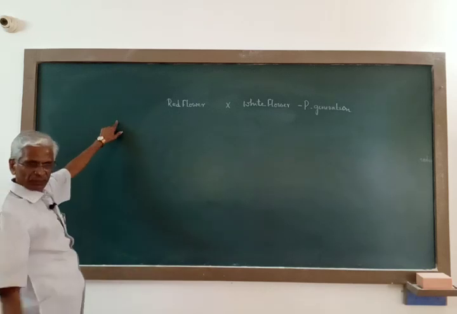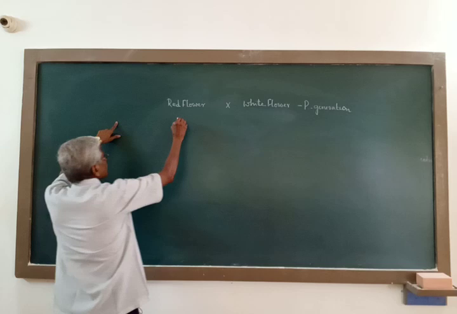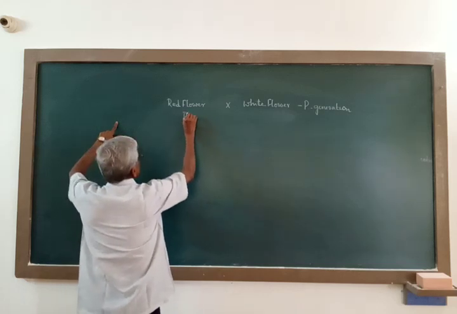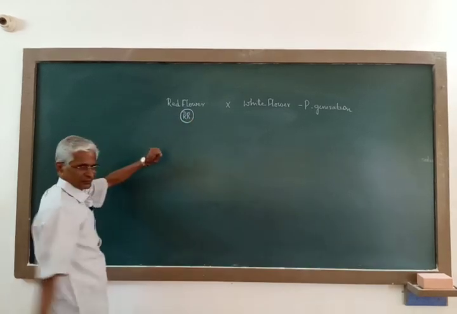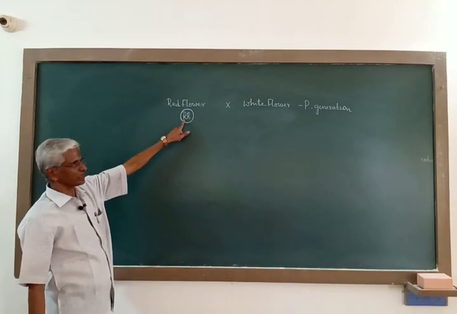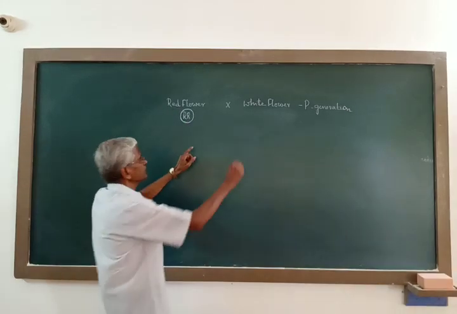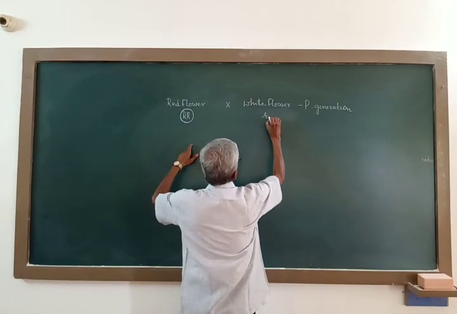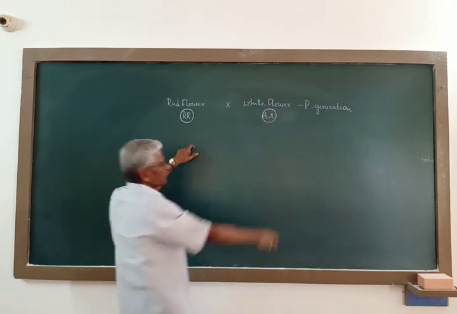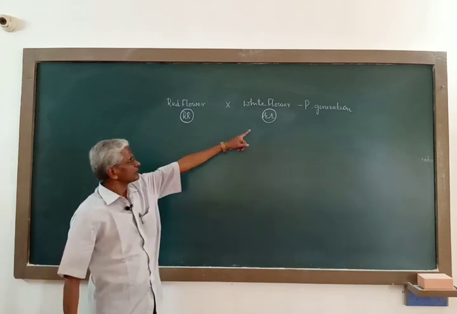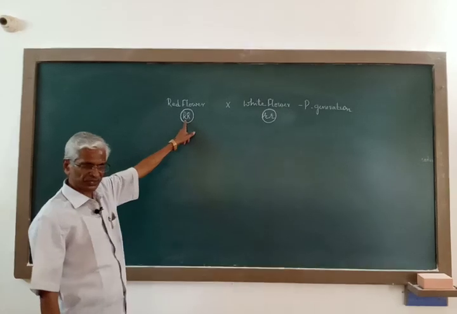I said both of them are pure breeders or true breeders. Hence, this is the genotype of this plant. So here capital R is the factor for red flower, and this is the genotype of this plant. Here small r is a factor that forms a pair with this.